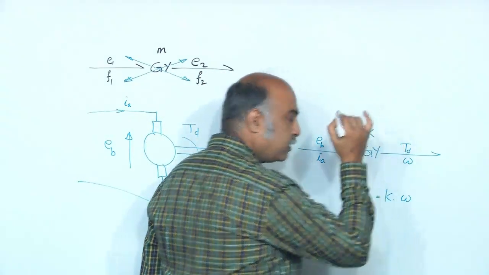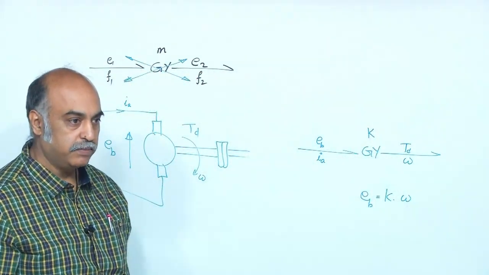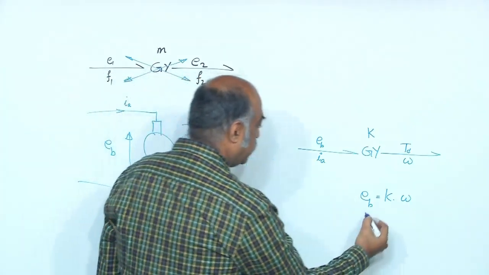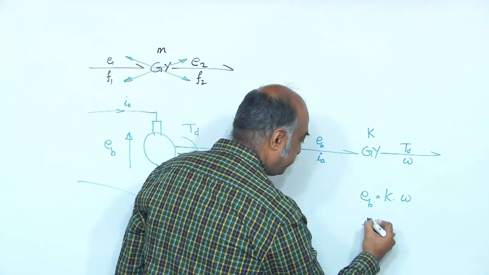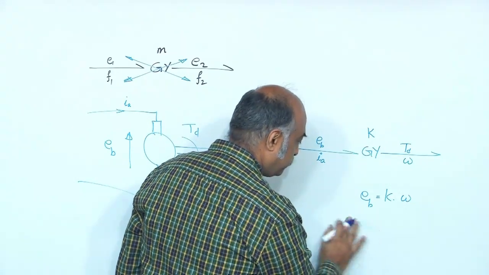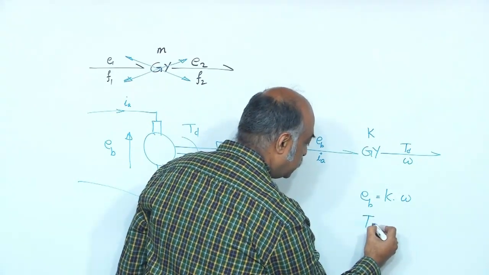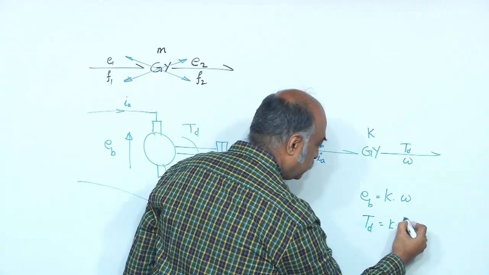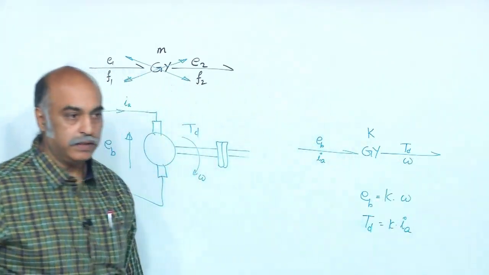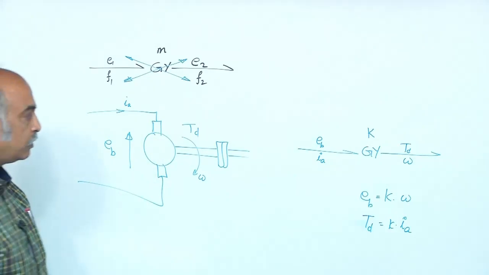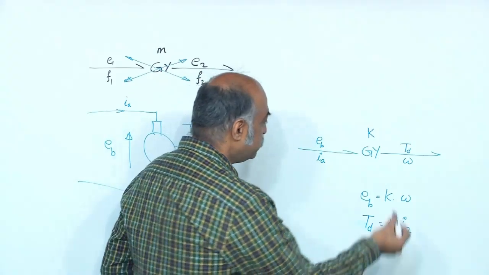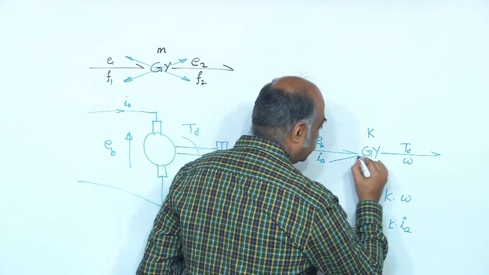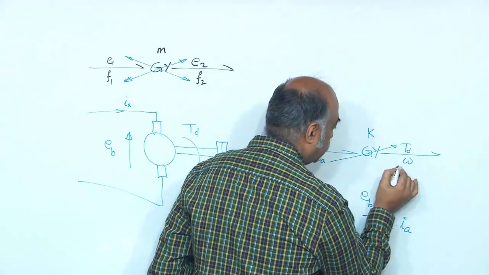K, I will put that as the parameter. And what is IA? Yeah. TD is equal to K IA. So, it goes like that,